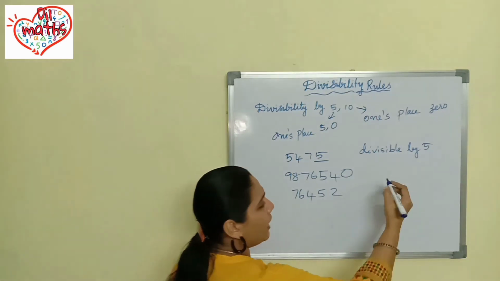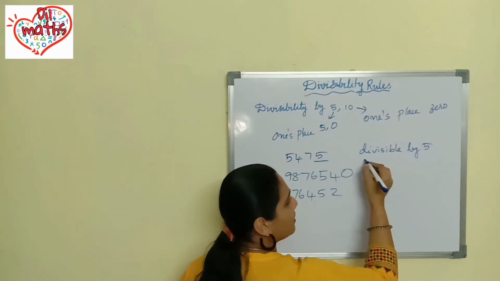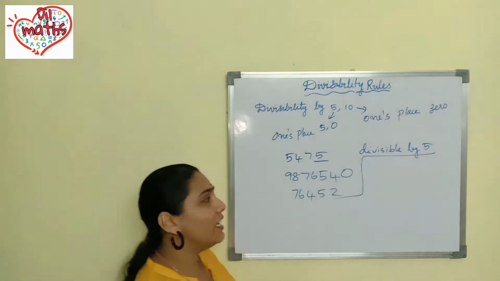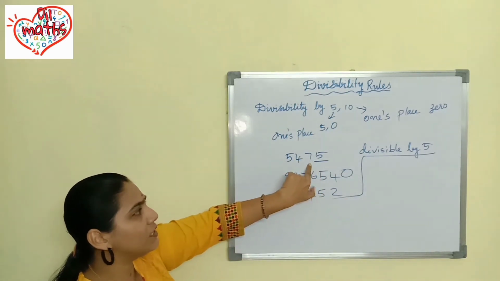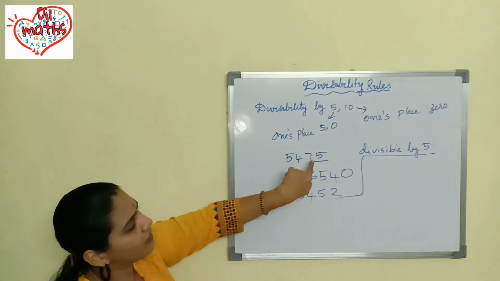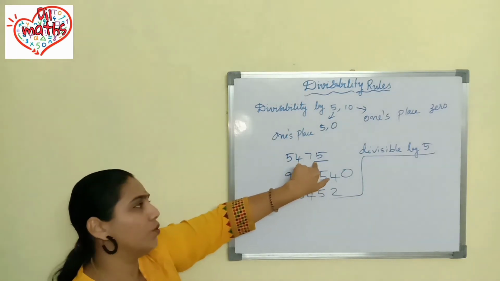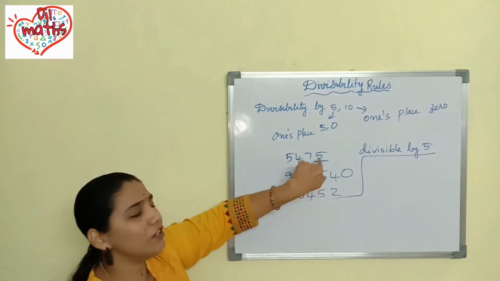Okay, so I am going to take another number. So here we check divisibility by 5. Here we can check the divisibility of 10 also. If you are checking the divisibility rule of 10 here, whether we can divide the first number by 10? No, because in ones place it is given 5 only.